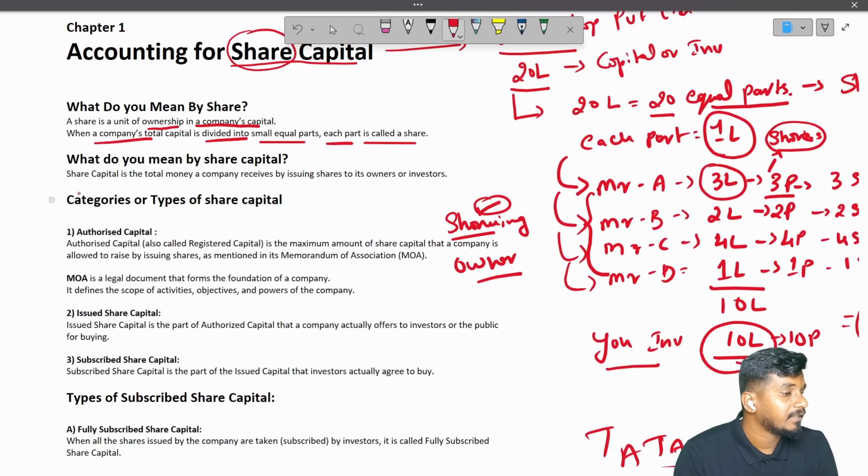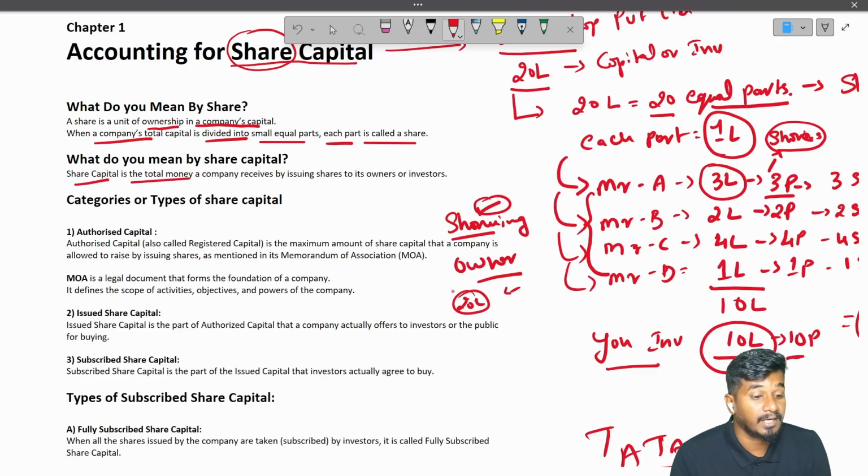So what do you mean by share capital? Share capital is the total money. So 20 lakhs in your case in the juice shop, correct? In Tata Capital, it is 100. Tata company, it is 100 crores. Whatever money you collected by issuing shares, or total money a company receives by issuing shares to its owners or investors.